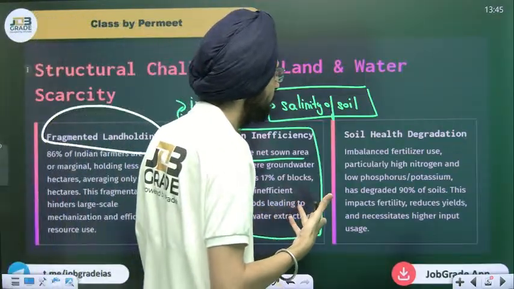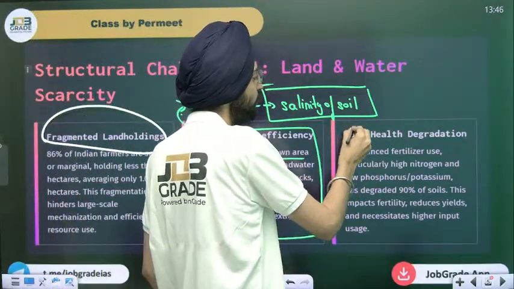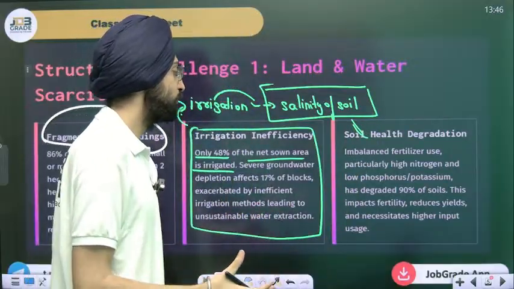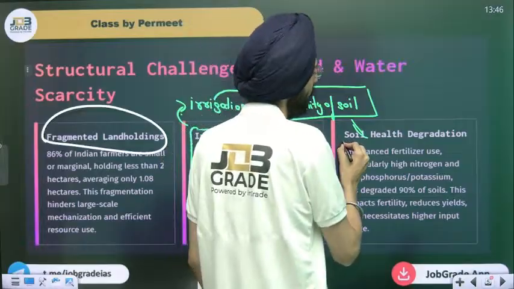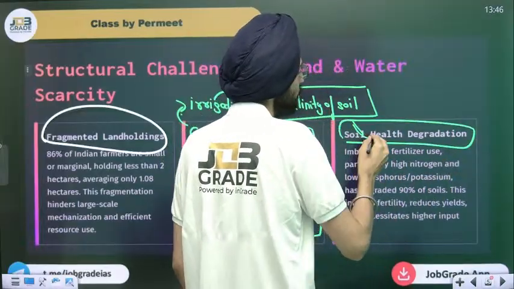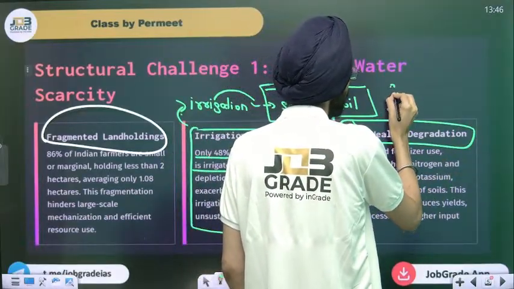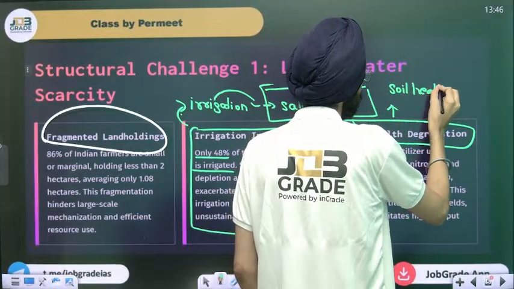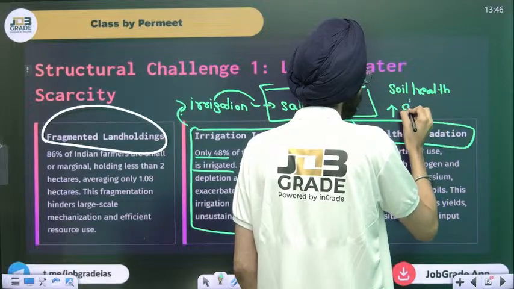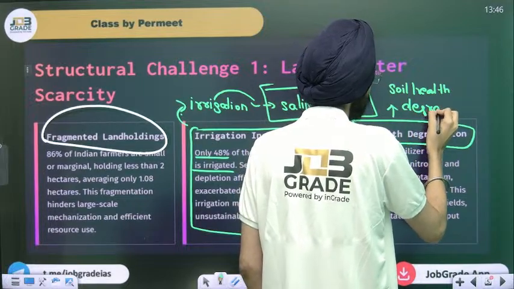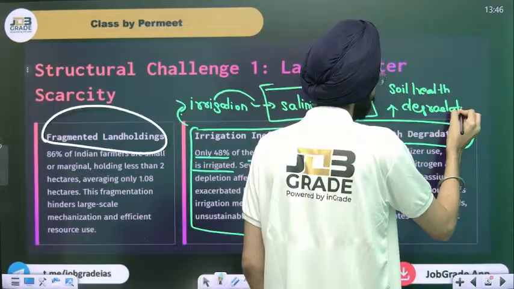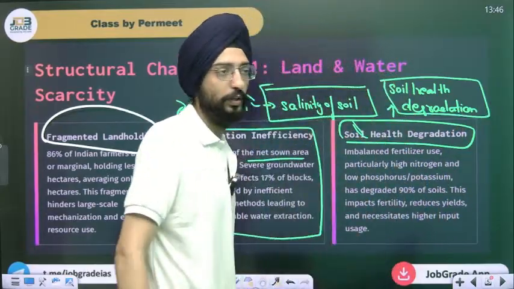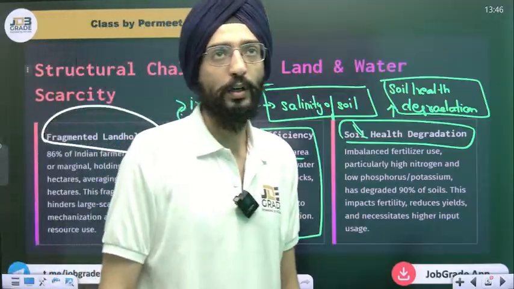Soil health degradation: imbalanced fertilizer use, particularly high nitrogen and low phosphorus, leads to soil health degradation. I hope you got this.